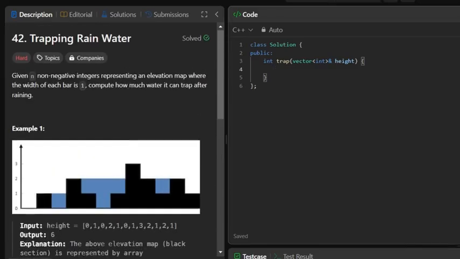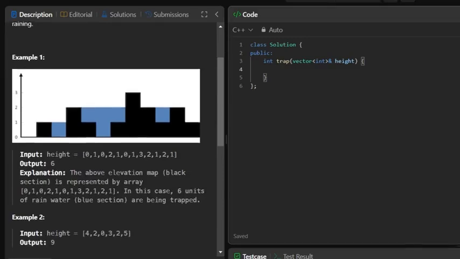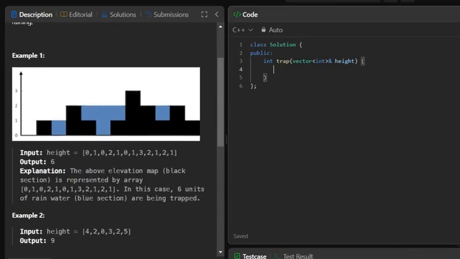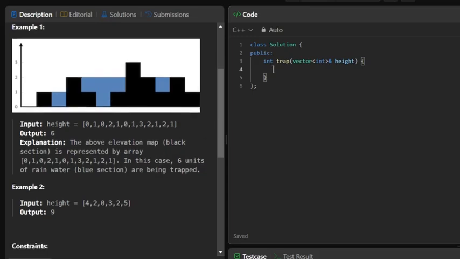Trapping rainwater problem. In this, we are given a height vector and we have to calculate how much water can be filled in that height. So for height 0, 1, between the height 1 and 2, 1 unit of water is stored. And for the height 2 and 3, 3 units of water are stored. So before writing the code, let's understand the approach.